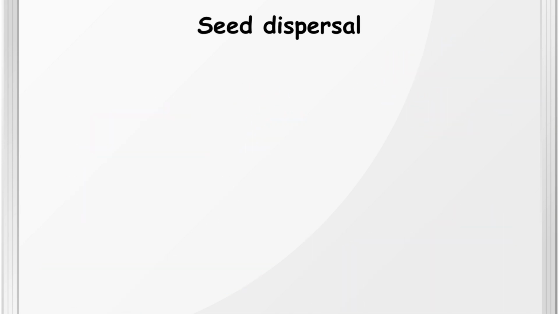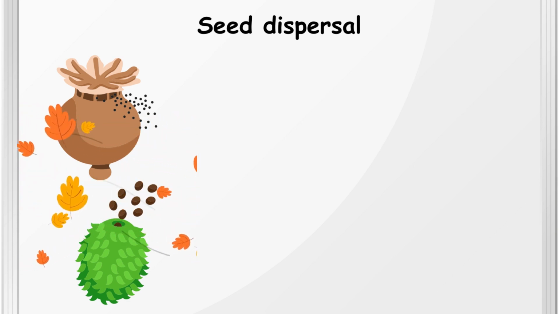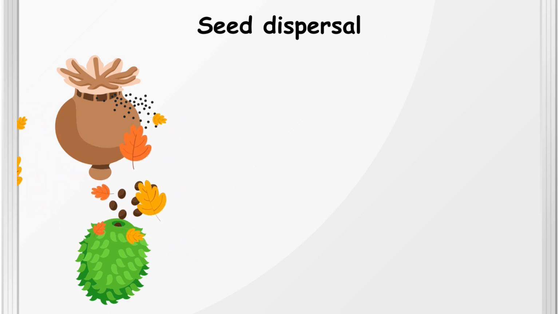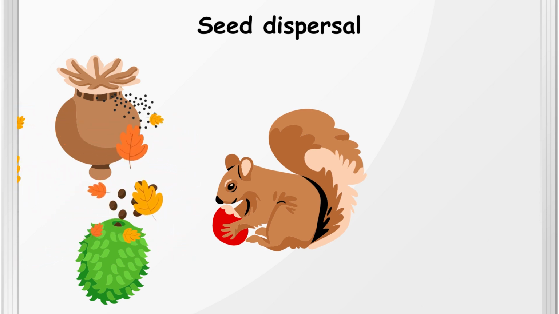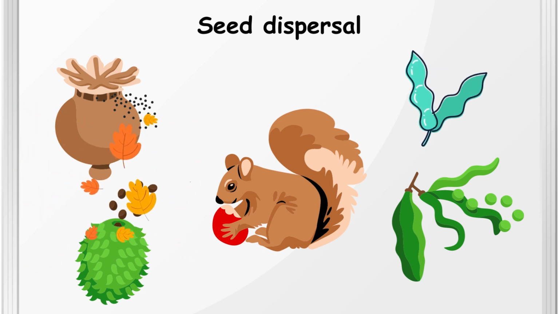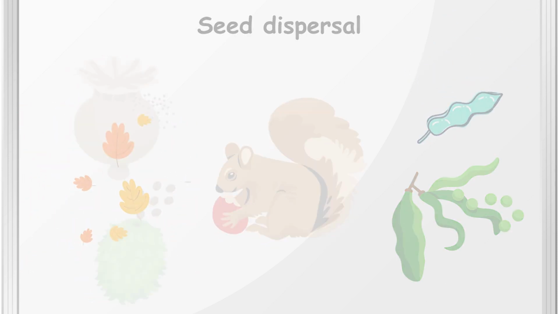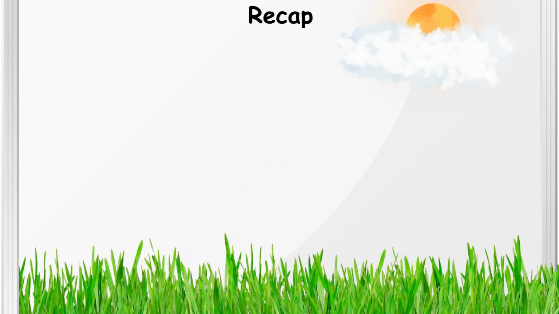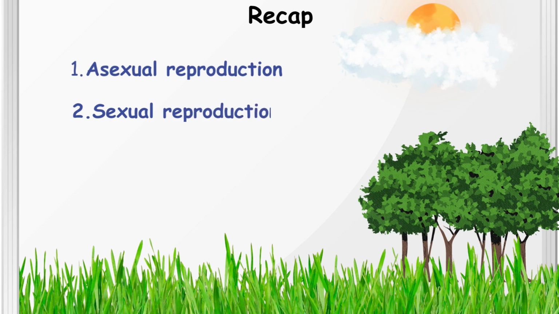For example, some plants have fruit which are adapted to be carried by the wind, while others have fruit that are eaten by animals and dispersed in their droppings. Some plants have seeds that are ejected from the fruit by explosive mechanisms, such as the touch-me-not plant. Thus, plants have evolved many different strategies for reproduction, including asexual and sexual reproduction, as well as other different methods.